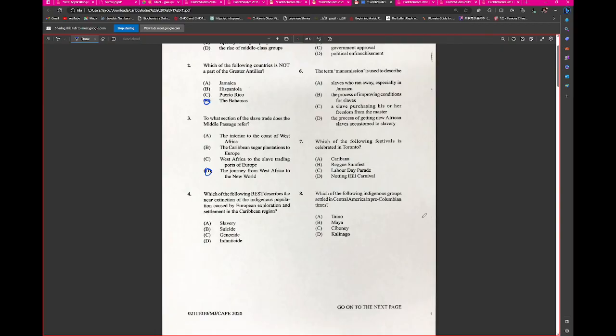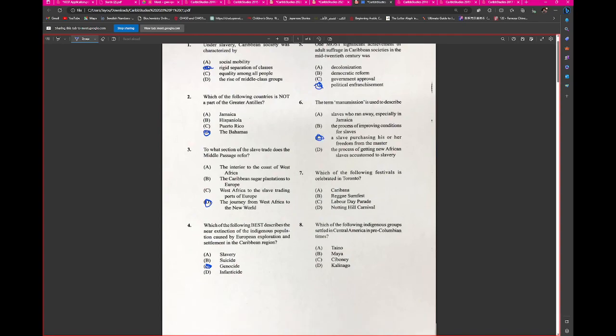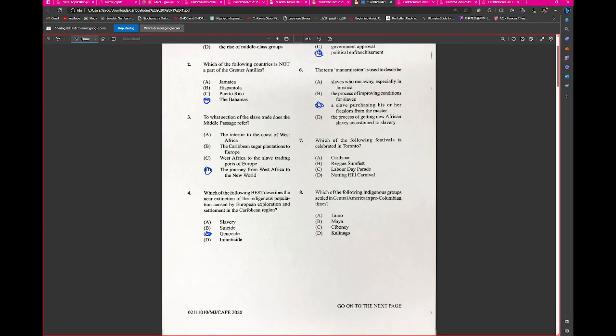Which of the following best describes the near extinction of the indigenous people, genocide? One most significant achievement of adult suffrage in Caribbean society would be political enfranchisement, right? The term manumission refers to what? C. Wonderful. Which of the following festivals is celebrated in Toronto? Caribana.